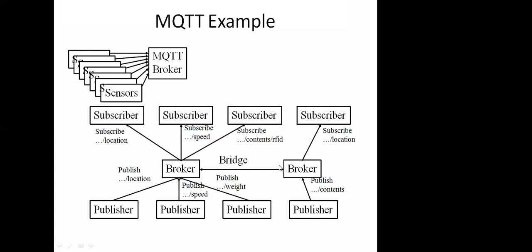So using a bridge, we have connected two brokers, and there are multiple subscribers that are subscribing to some particular topic. For example, this subscriber is subscribed to location, so it will have only the data related to this location topic. And similarly, these three have only the data or readings corresponding to the particular topic they have subscribed to, like speed, RFID, or location. Okay.